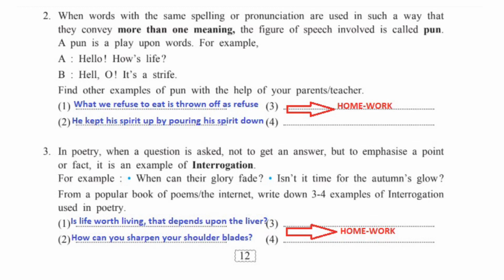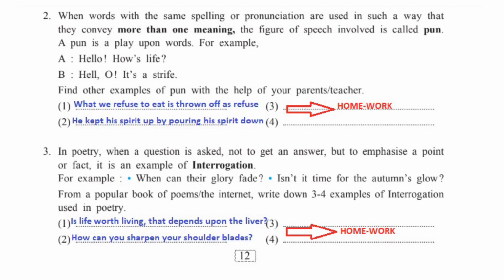Second question, when words with the same spelling or pronunciation are used in such a way that they convey more than one meaning, the figure of speech involved is called pun. A pun is a play upon words. It gives a humorous effect. For example, A. Hello, how's life? B. Hell, oh, it's a strife. Find other examples of pun with the help of your parents or teacher.